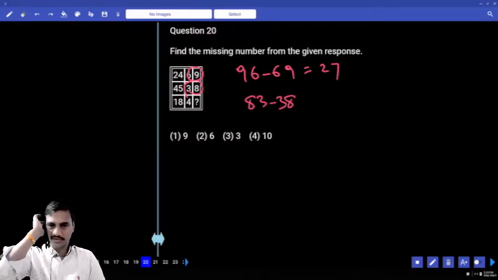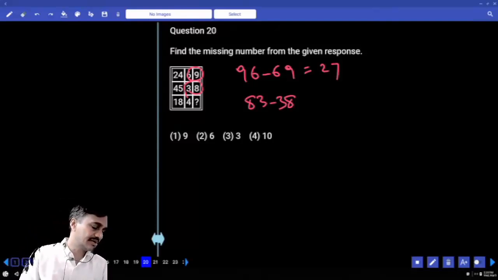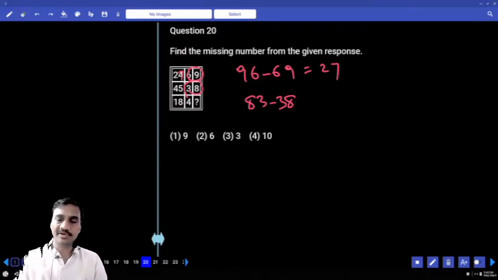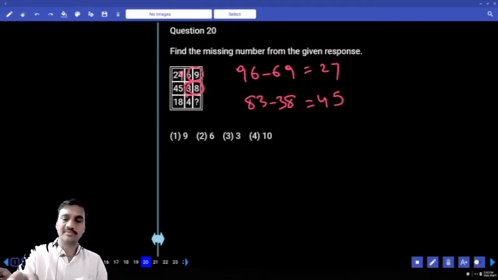Here, the number is different, look. Here it should be 27. It is the same in our book. Clear? In the paper it is 27. Hence here 83 minus 38. What is the number we have? 45. That means these two numbers are subtracted from the reverse of this number.